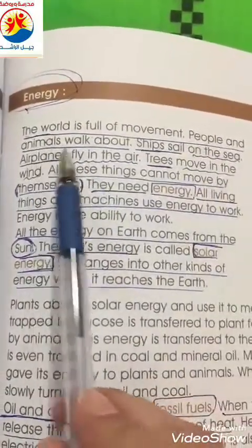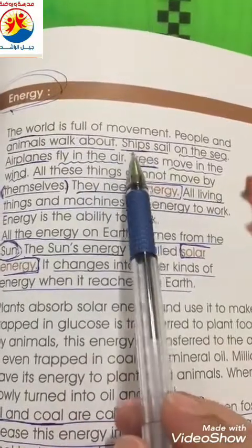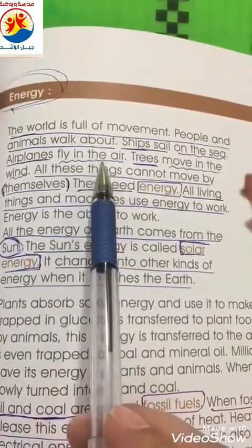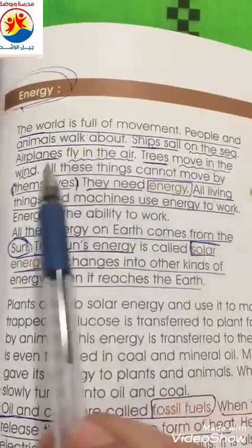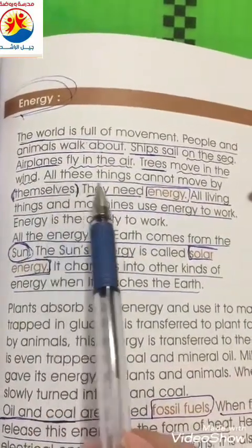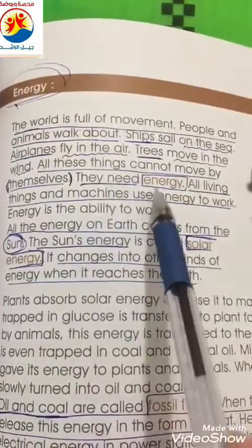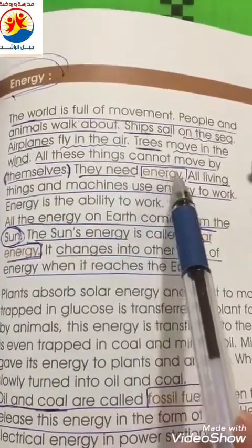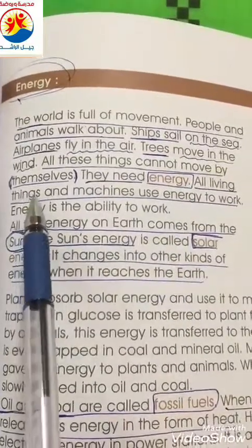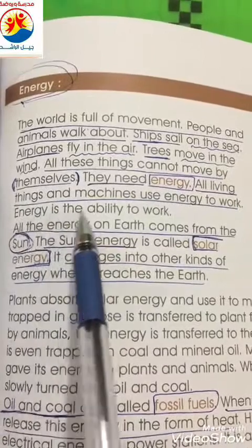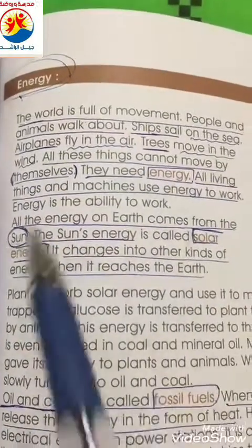People and animals walk about. Ships sail on the sea. Airplanes fly in the air. Trees move on the wind. All these cannot move by themselves. They need energy. Yes, they need energy. All living things and machines use energy to work. Energy is the ability to work.